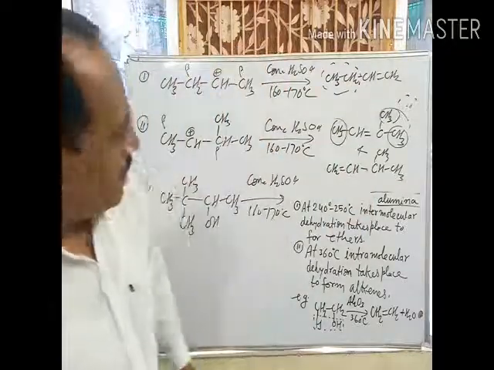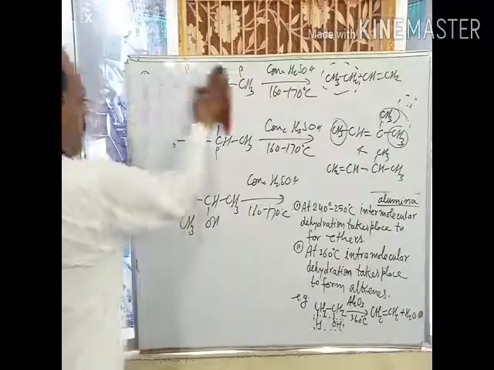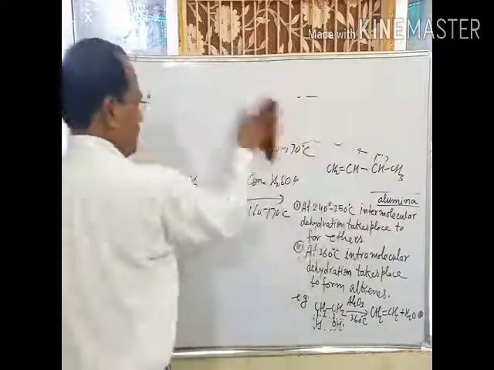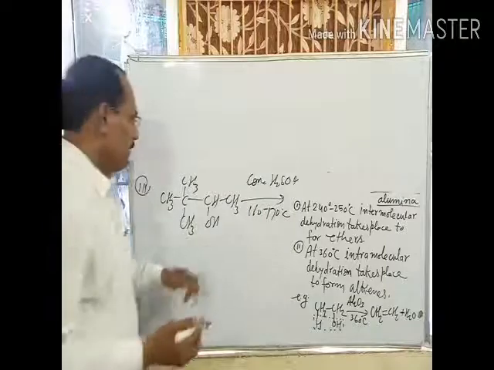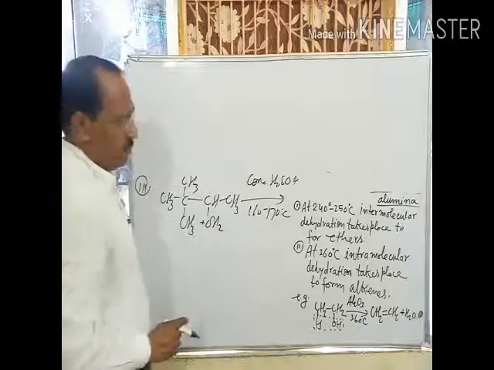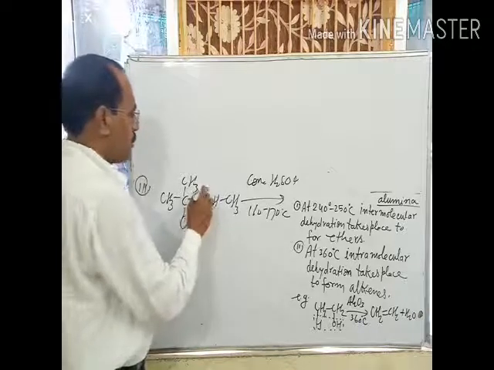Okay. In the last case, after protonation, this becomes OH2 positive, and by the loss of water molecule, positive charge develops on this carbon.